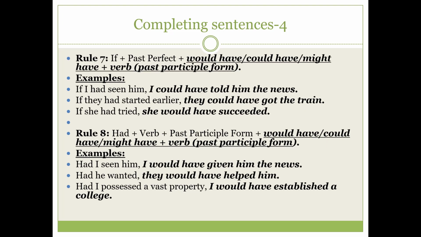And then in rule number 8, if any sentence starts with had, and then after that the verb's past participle form, then we have to use would have or could have or might have, and then the past participle form of the verb.